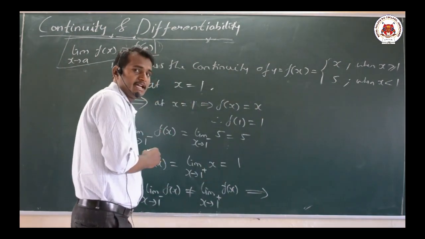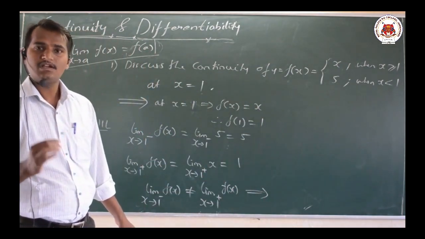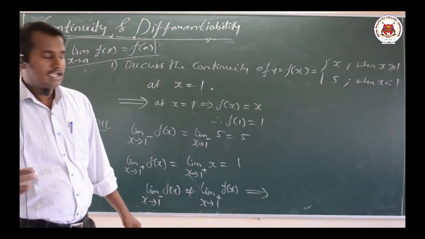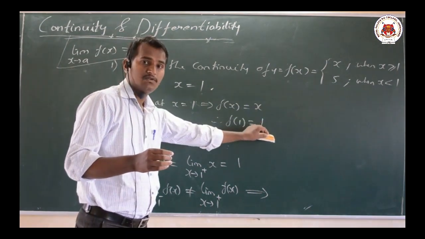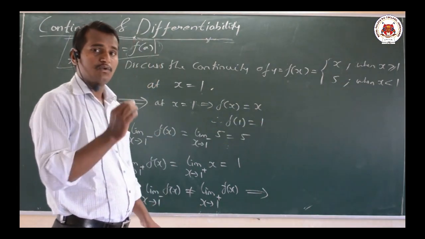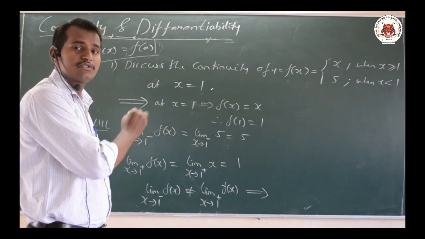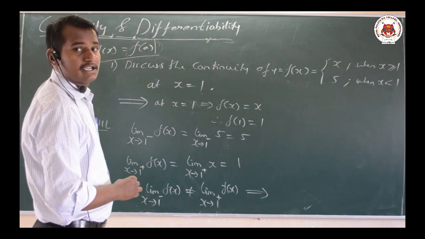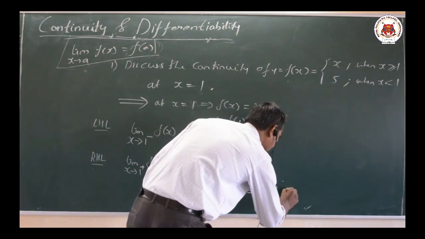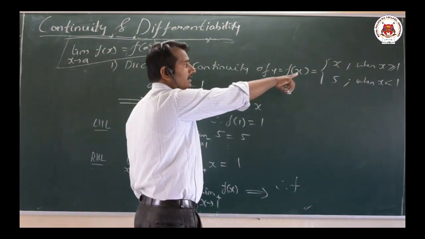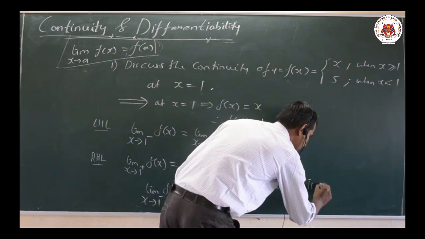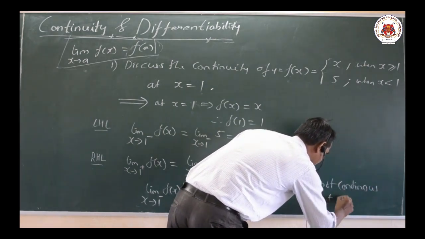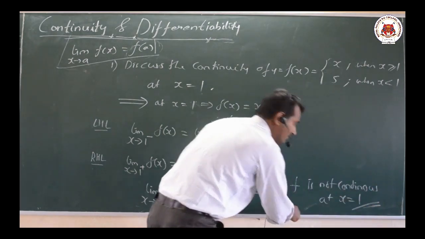To say that the function is continuous, both the left hand limit and right hand limit should exist, we should have a value f of a, and the left hand limit should be equal to the right hand limit. Then only we say that the limit exists and it is continuous. Therefore f of x defined here is not continuous at x equal to 1. That is your required result.